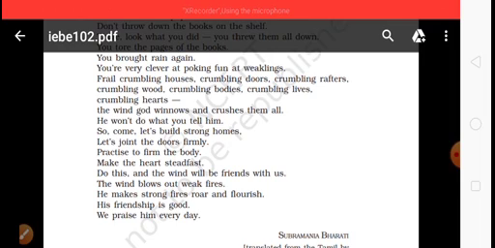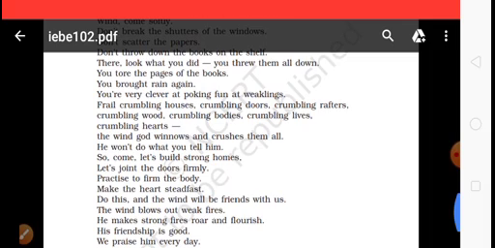So the friendship of the wind is supposed to be a very good one. We praise him every day. Here the wind may be compared with the bad happenings or the obstacles of our life. If obstacles come in our life again and again, we have to adjust with them.